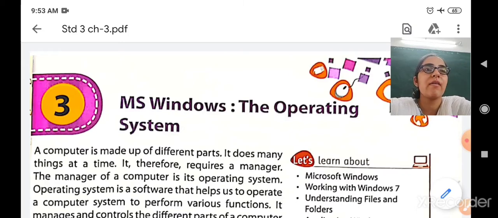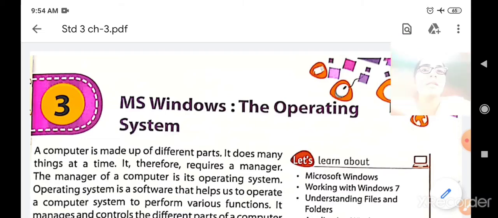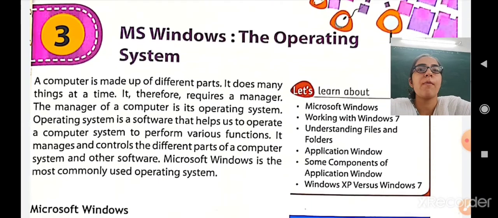Therefore, it also requires a manager who handles all the tasks, all the work performed by the computer. So that manager of a computer is called the operating system. The operating system is a manager who manages every task performed by a computer. Operating system is software that helps us to operate a computer system to perform various functions. It manages and controls the different parts of a computer system and other software. So the operating system is a type of software which operates a computer system and performs every function which is given to a computer.